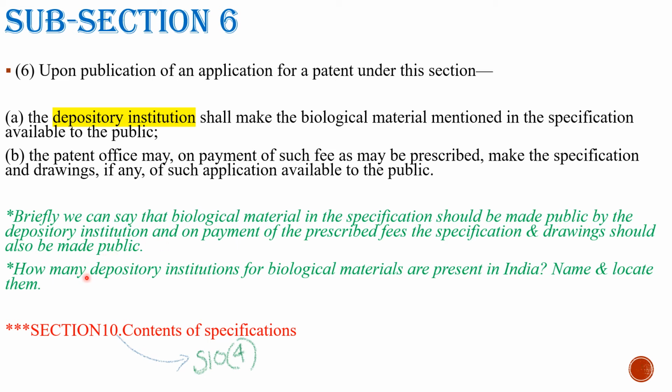You can refer to section 10 for the contents of the specifications, and particularly go through section 10 subsection 4, where the details are given for the biological material and the depository institution. You can just refer to it, nothing else. So I think subsection 6 is pretty much clear.